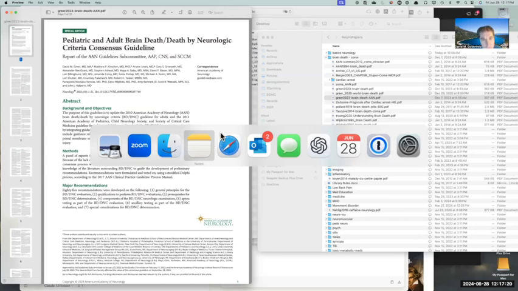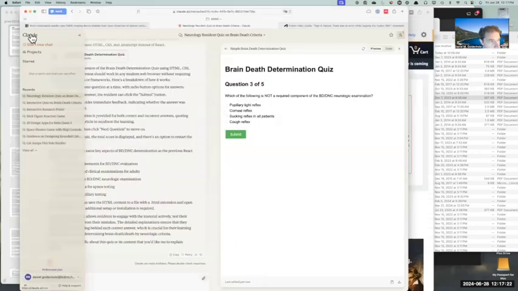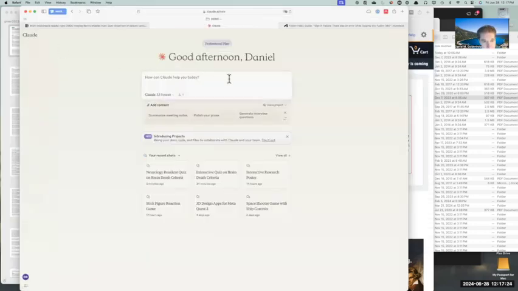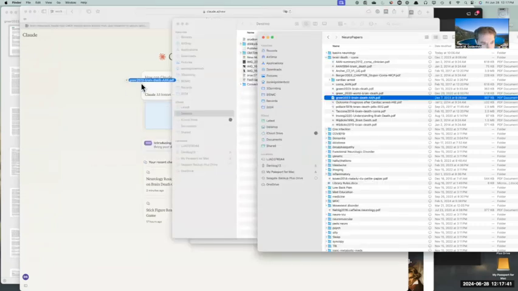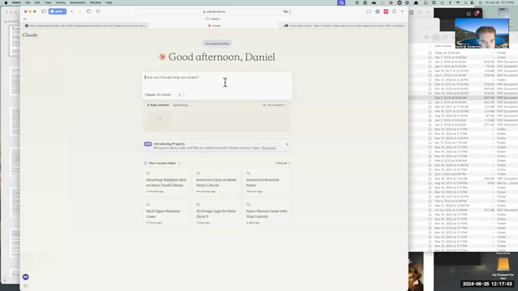And the tool I'm going to use today is called Claude. For this tool, you can use the free version, Claude.ai, and you'll notice here it says Claude 3.5 Sonnet. That is the version that we're using, and that is the version that's capable of doing this advanced thing that we're going to do. So the first thing is I need to give it the document, and so I'm going to copy that document into Claude. By the way, I have the professional plan, which costs $20 a month.